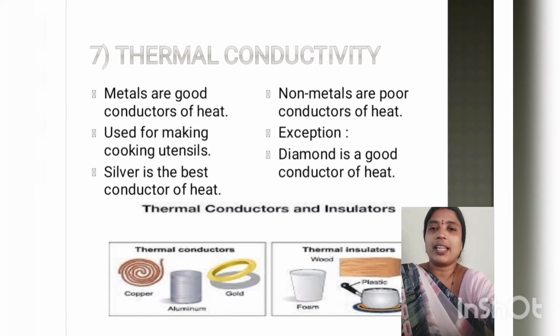Now metals are good conductors of heat, and among all the metals, silver is the best conductor. But then why do we not cook in silver utensils? Yes, we can, but can we afford those cooking utensils? It depends. If you can afford it, you can go for it. Then non-metals are poor conductors of heat. But again, there is an exception: diamond, even though it is a non-metal, is a very good conductor of heat.